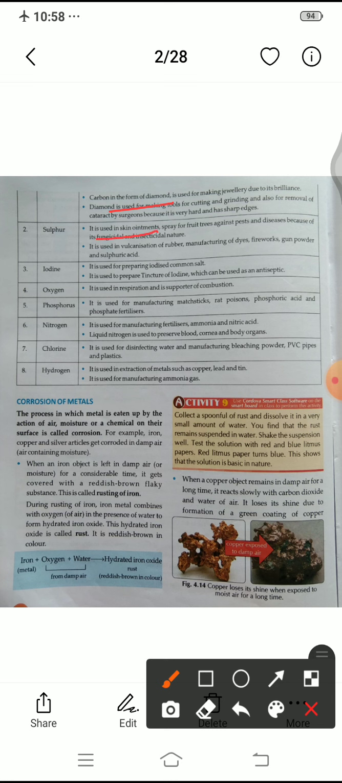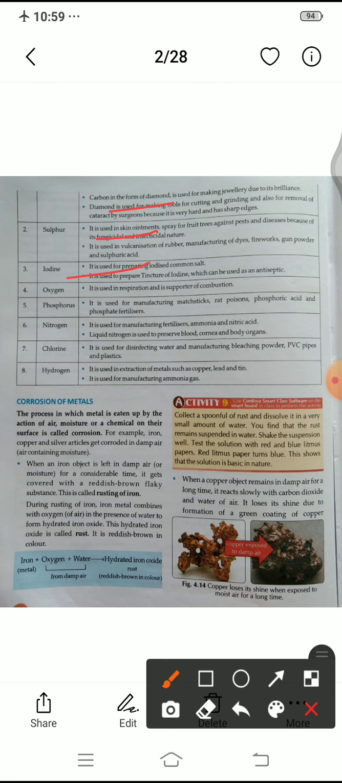Okay, now I am telling you about iodine. It is used for preparing iodized common salt. The next point is that it is used to prepare tincture of iodine, which can be used as an antiseptic. If there is any allergy or any problems of this type, then we use the antiseptic made from iodine, and all the infections are removed. When people are injured, this type of antiseptic is used.